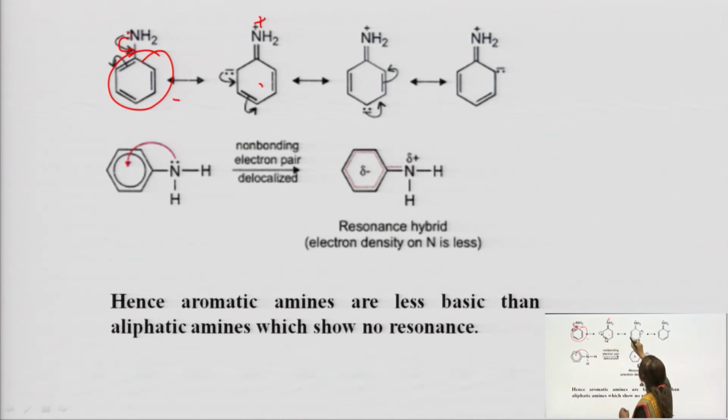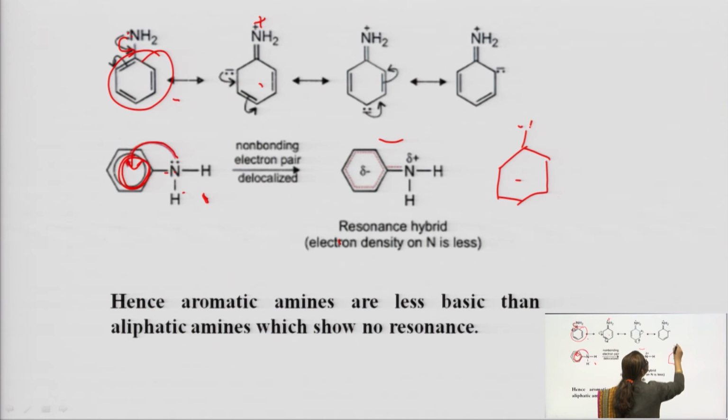Again the delocalization of electrons takes place in this form. Ultimately, this lone pair is there in the nitrogen of the aromatic amine, but this lone pair is not free. Why is it not free? Because this lone pair is taking part in delocalization. That is why you always draw the diagram of this NH2 like this, because of delocalization.